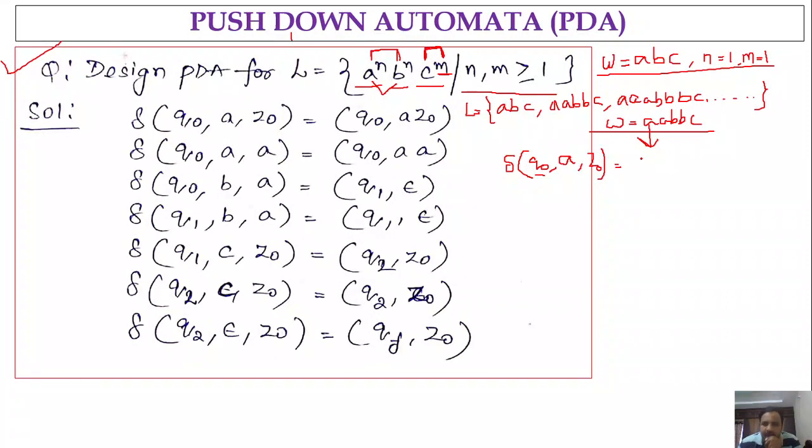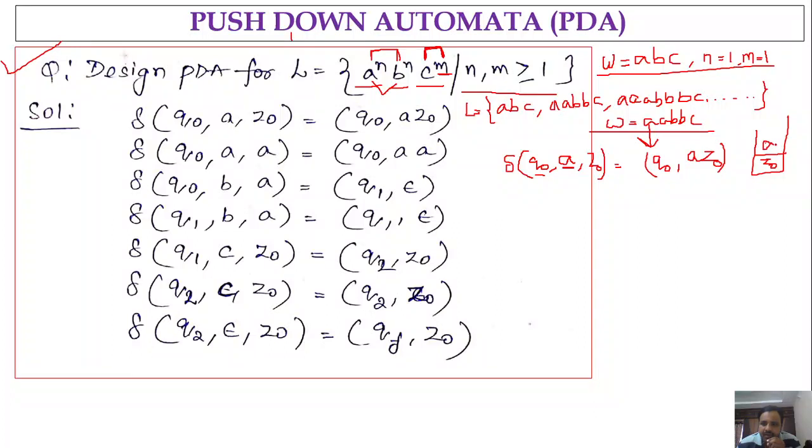Right. So Q naught comma A comma Z naught. What we have to do, since it is A, you will be in the same state Q naught. Let me write. Q naught comma. What we have to push, since we have the input symbol A, we have to push that symbol onto the stack. Before that, we have to push Z naught. So Z naught, then we have to push A. So that is the first case, and the stack content will be Z naught followed by A.